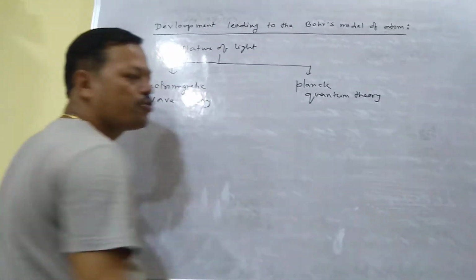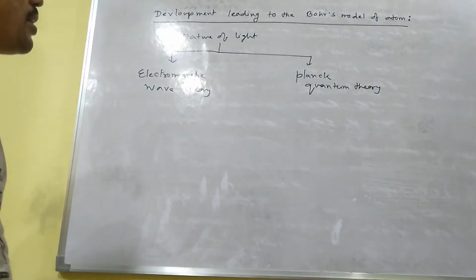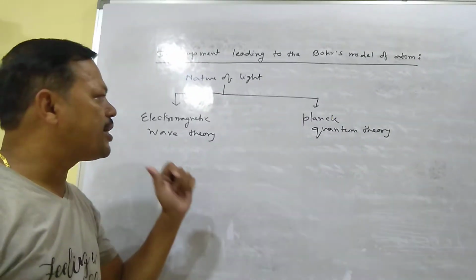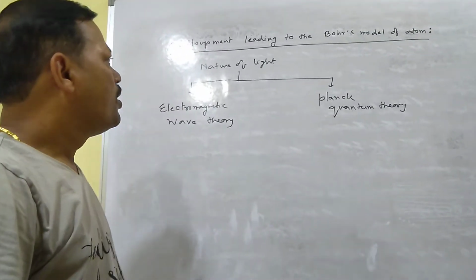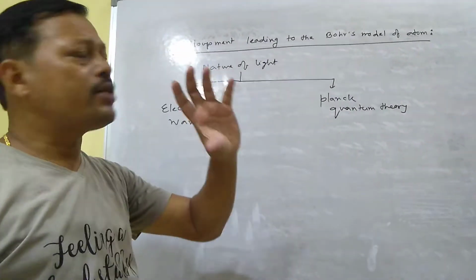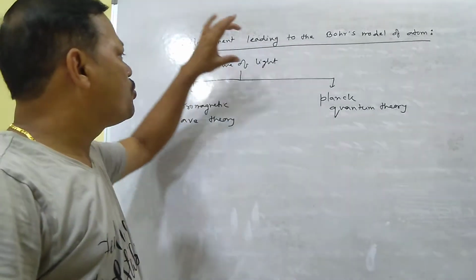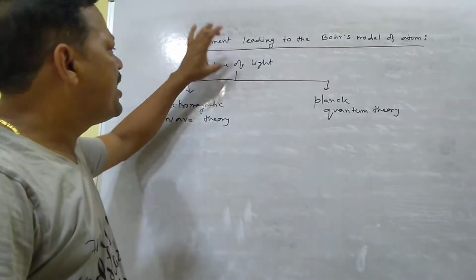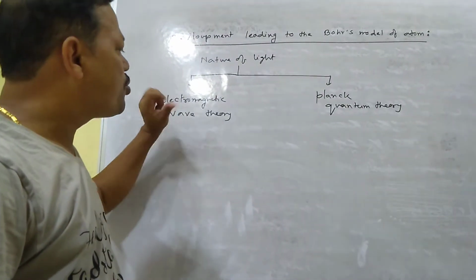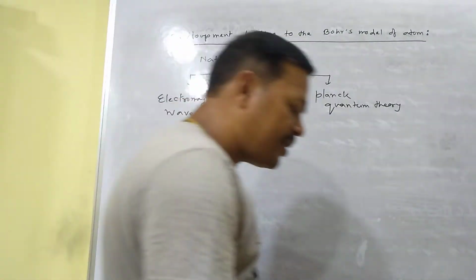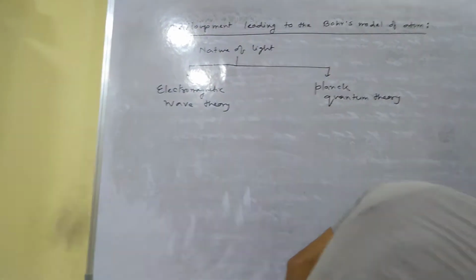First you should know about these two theories, then you can understand the nature of light. After that you can understand the spectrum. Nature of light can be explained by applying two theories: electromagnetic wave theory and Planck quantum theory.